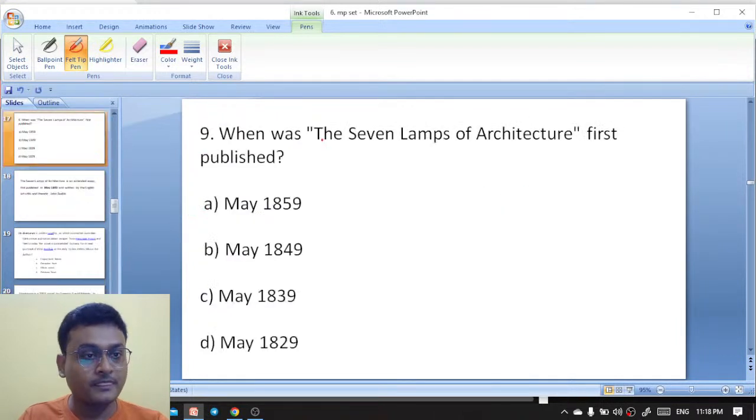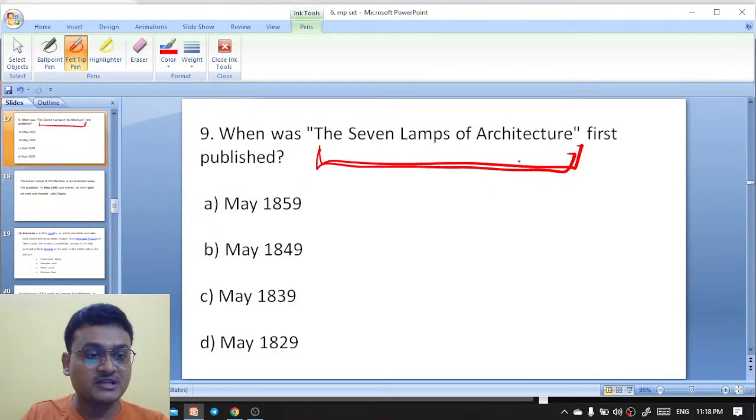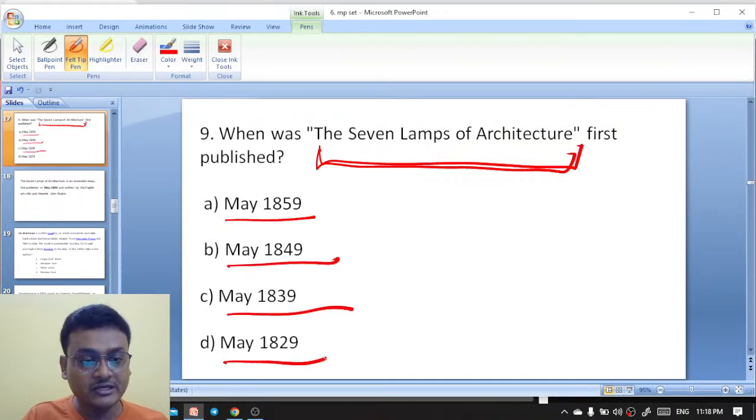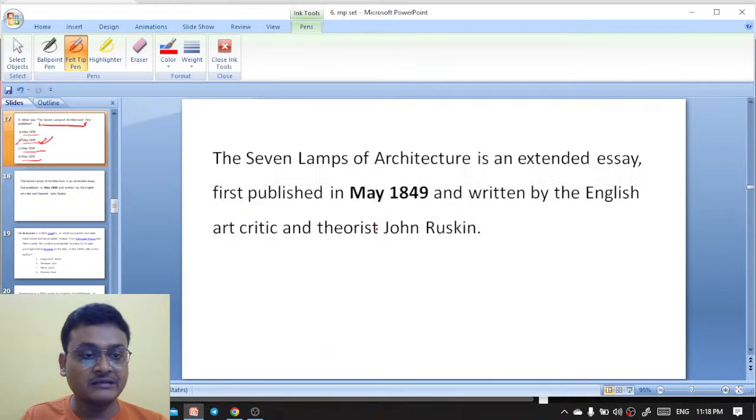When was the Seven Lamps of Architecture first published? So who wrote it? Who wrote Seven Lamps of Architecture? First tell me who wrote it. It is published in May 1859, May 1849, May 1839, May 1829. So Seven Lamps of Architecture is by John Ruskin, and it was published in May 1849.